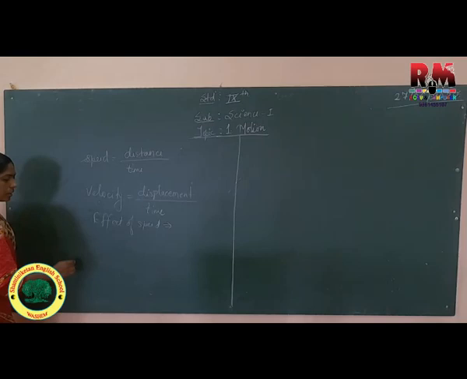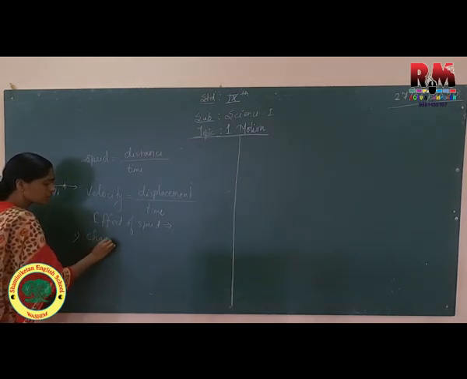Suppose the object is moving with 30 kilometer per hour. What is it? The speed of this particular object. The vehicle, your bike, is going by 30 kilometer per hour. So, if after this point I change its speed,